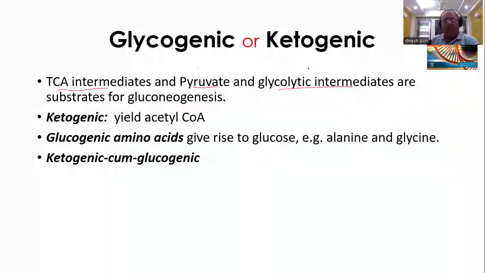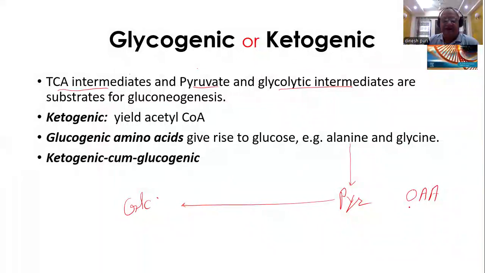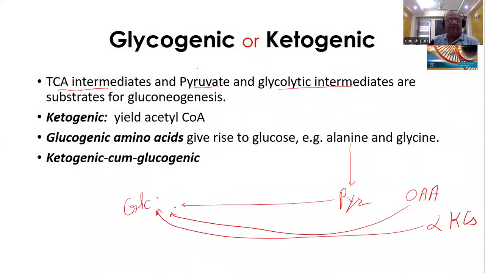They can form glucose. We took a very simple example last time, alanine. Alanine can form pyruvate, and pyruvate is a substrate for gluconeogenesis. We took the example of aspartate. Aspartate can form oxaloacetate, a TCA intermediate, which can form glucose. We took the example of glutamate, which can form alpha ketoglutarate, a TCA intermediate, again a substrate for glucose. Ketogenic are those amino acids which yield acetyl coenzyme A.